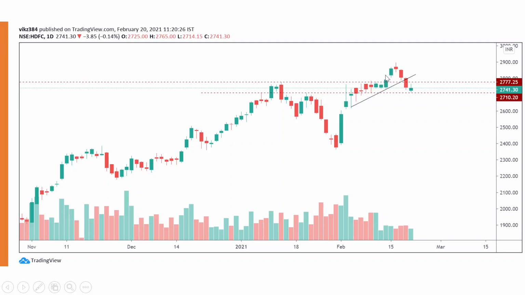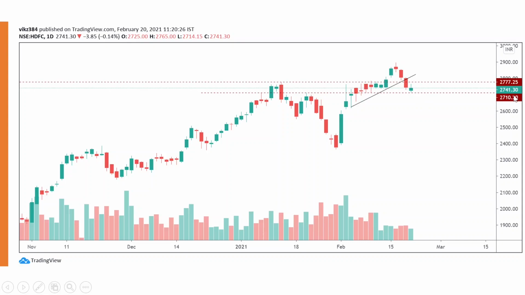HDFC had given a good breakout last week, but then that breakout did not sustain and it came back. So now the important thing is, if you see, it is in the same range as before and it is near this high as well. So we need to watch out for the levels of 2,710 and 2,780. If any of these two levels is broken, then the movement will be on that side.